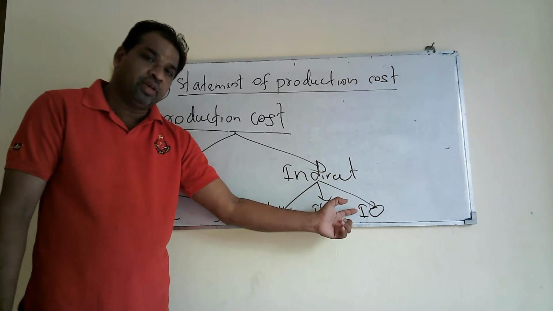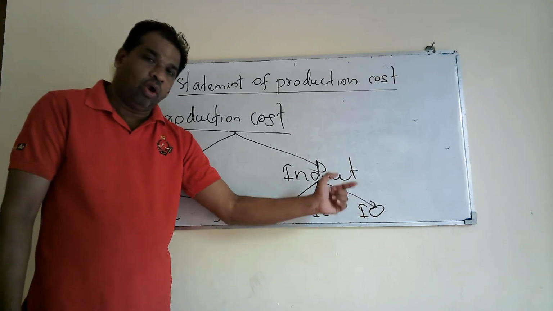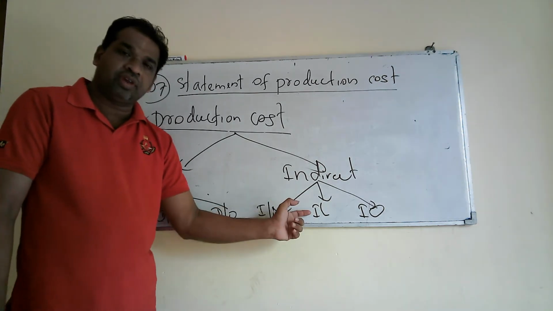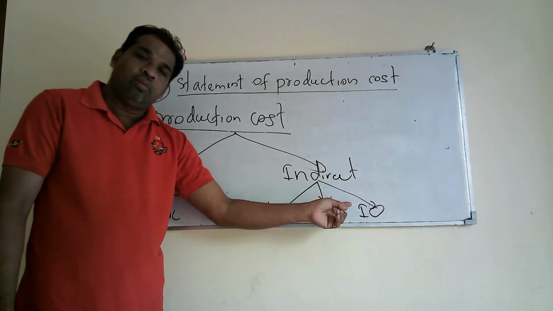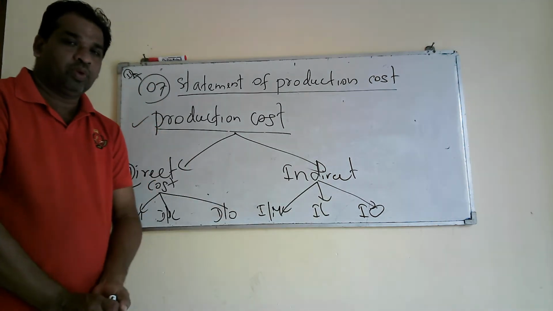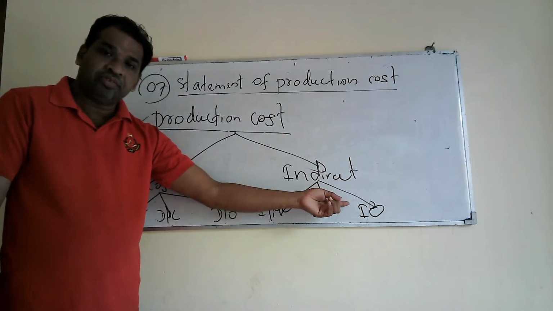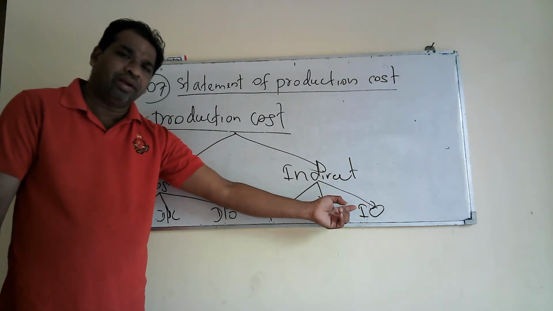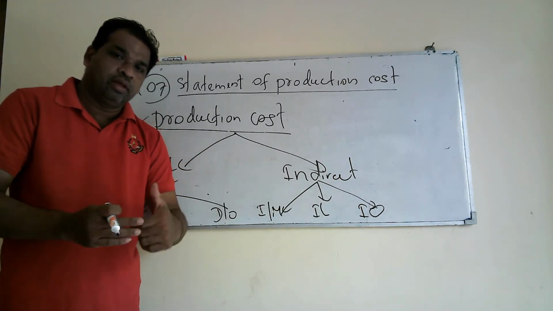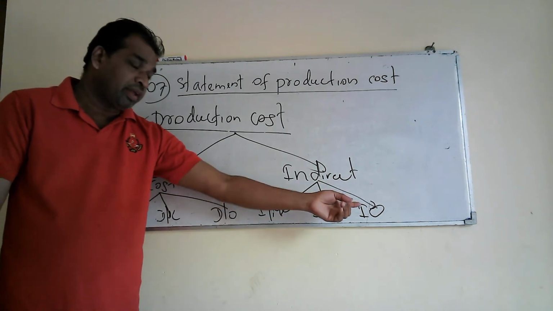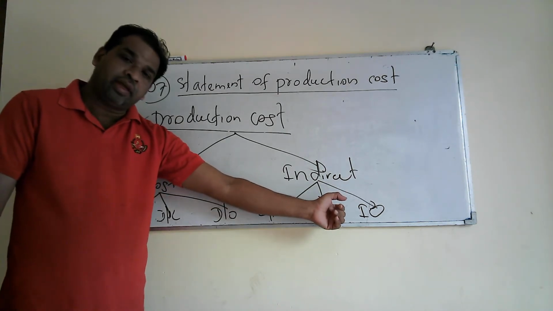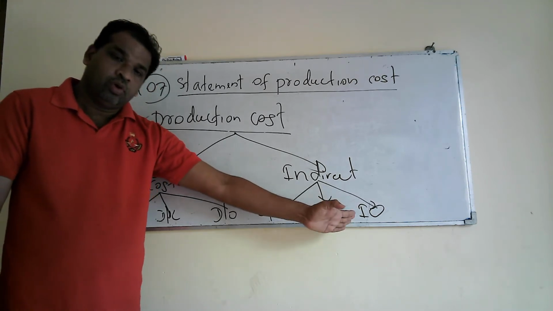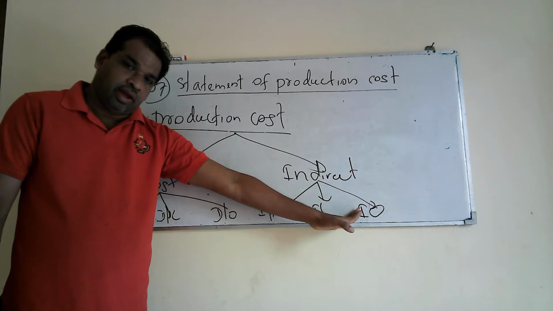It is indirect other cost, that means overheads. All the overheads other than indirect material cost and indirect labor cost are called indirect other cost. For example, in the factory, we have factory maintenance cost, machine repair cost, and depreciation of factory machines, rent expenses, and factory insurance expenses, which come under indirect other costs.